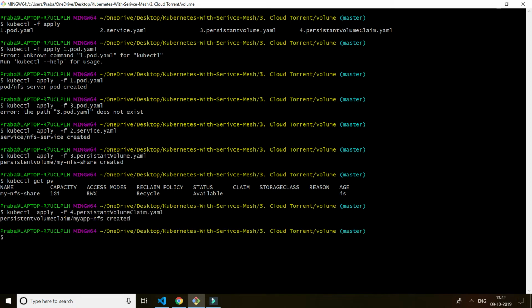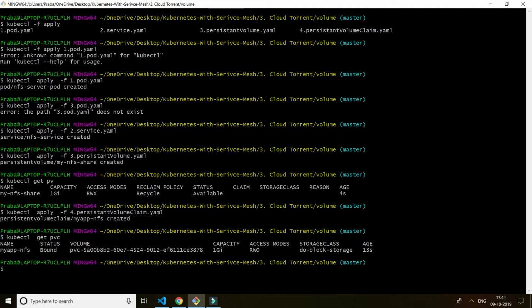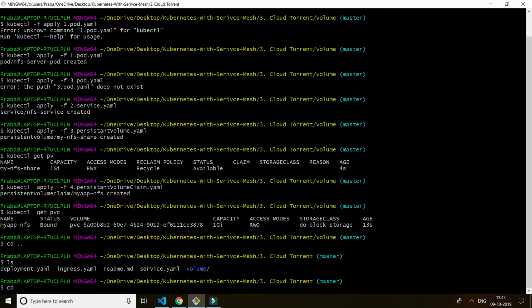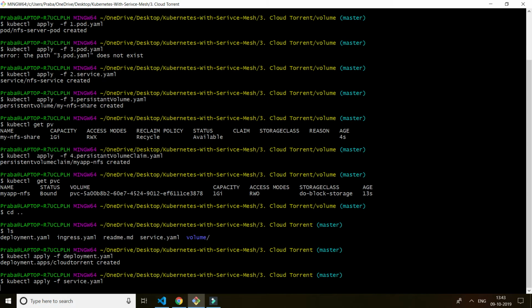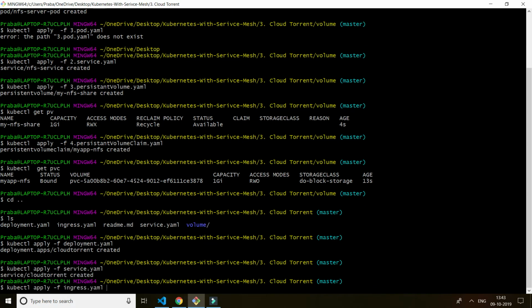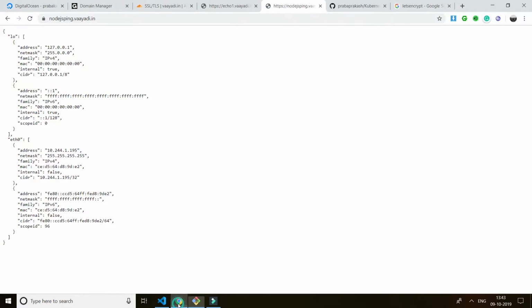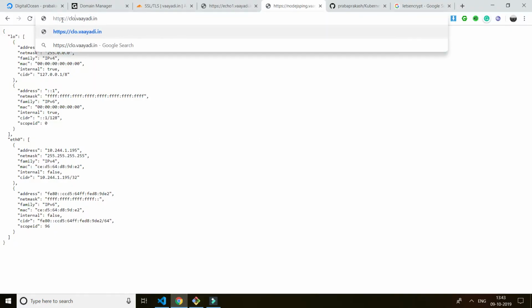So we are doing it iteratively. I'll come back to the LLM later, that's what an LLM does actually. Now I'm going to run kubectl get pvc. That's it, my persistent volume is up. Now I'm going to run the deployments, the same flow: service, then ingress.